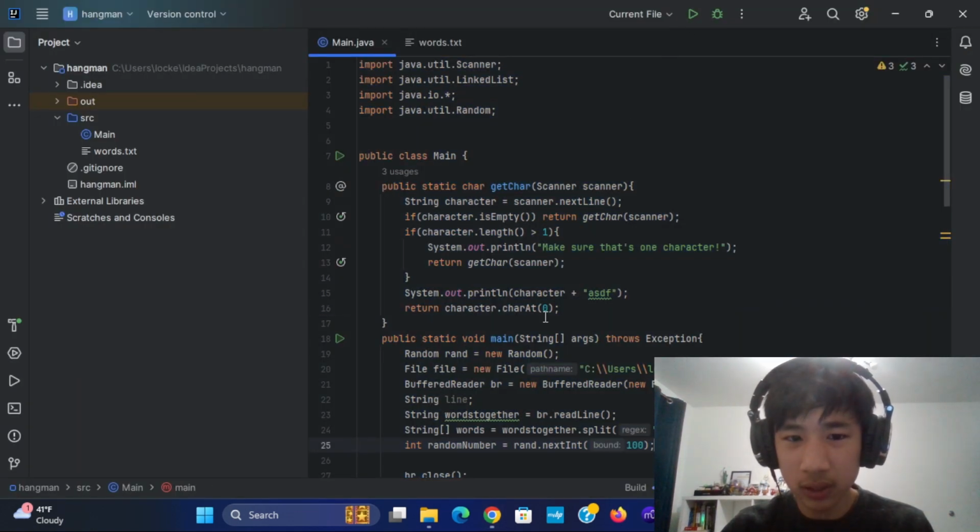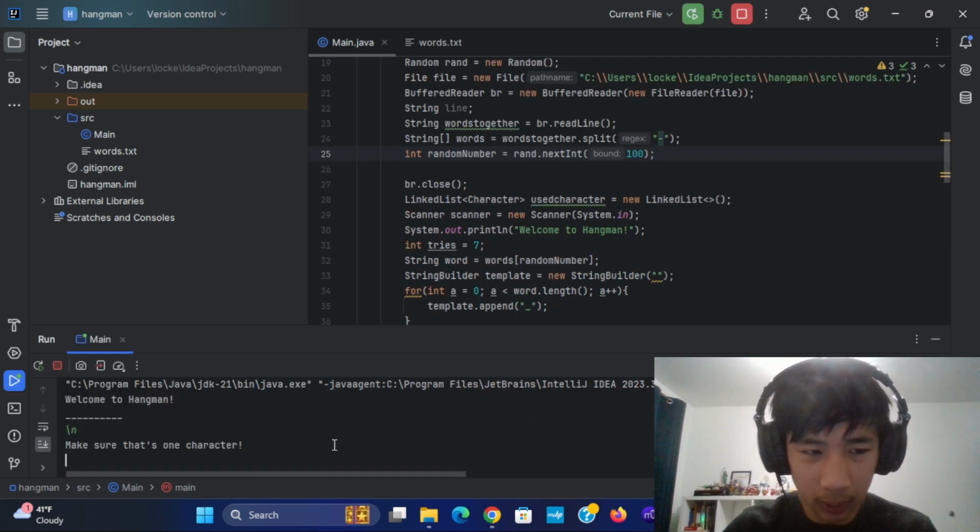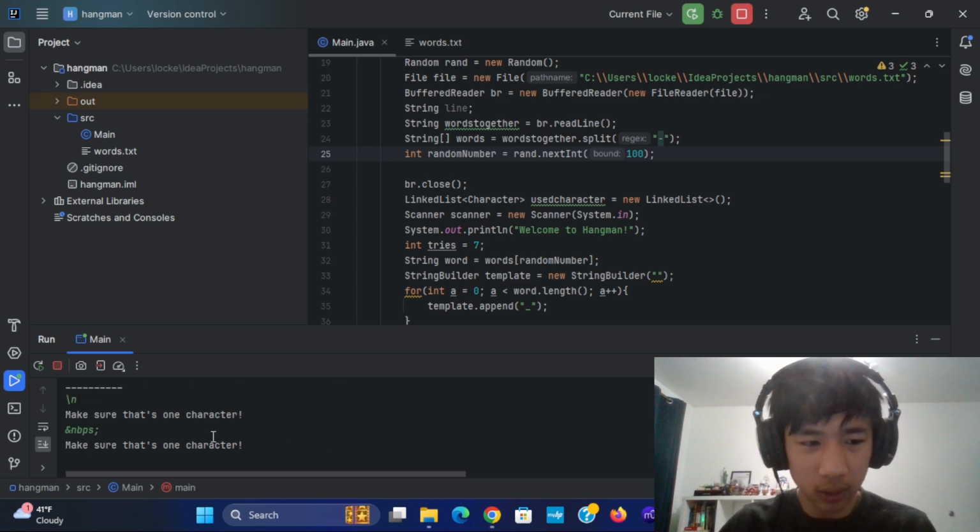Let's run this. Okay, let's just say backslash n and see what happens. I don't think it has a problem there. Now try some Unicode. Yeah, I think it's just interpreting it simply as a character, a string anyways.